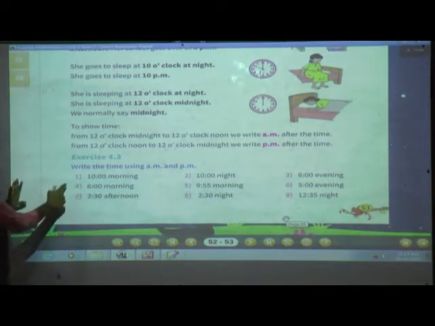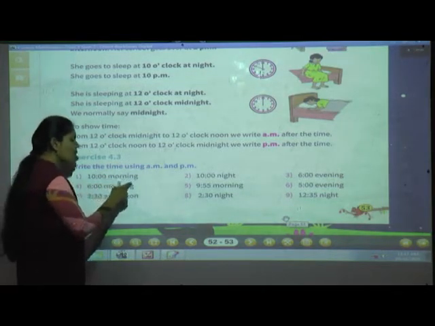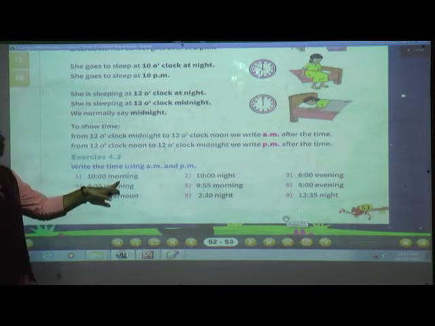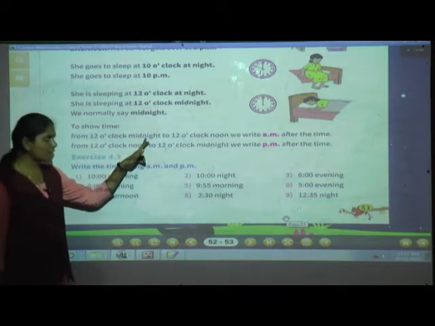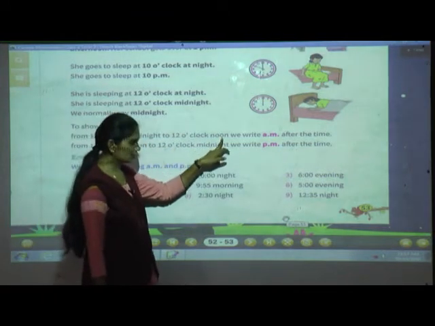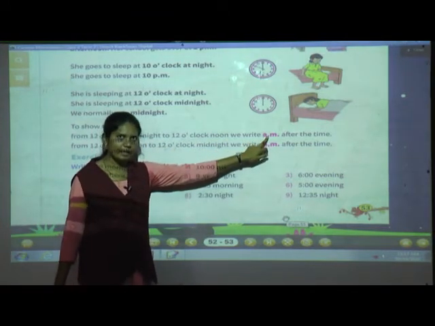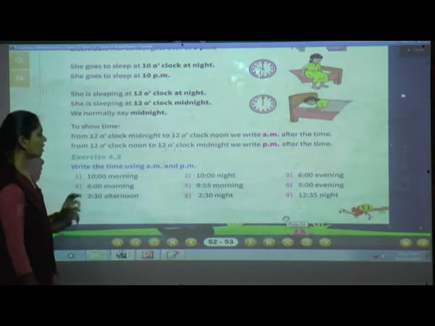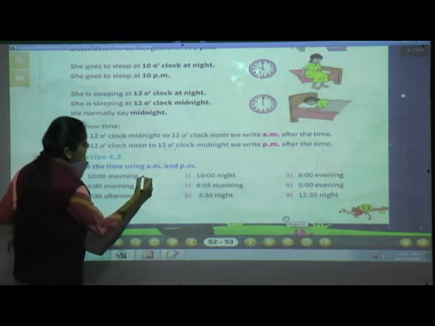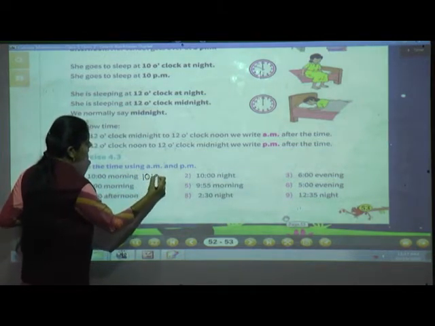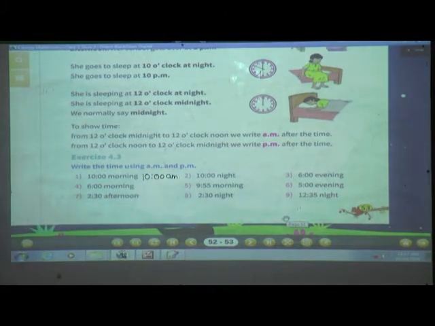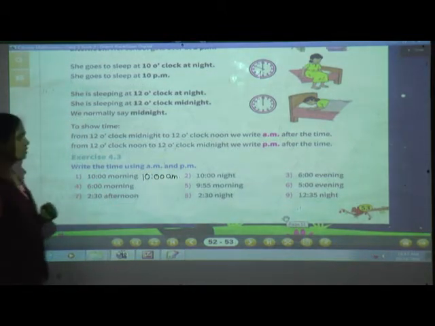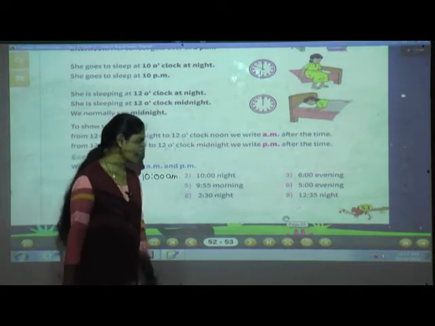Now here the first example is 10 morning. Now see here, from 12 o'clock midnight to 12 o'clock noon, we have to use AM. So here for morning, what will we use? AM. So here we'll write 10 AM. In this way only we have to write. Okay. Now see the next example.